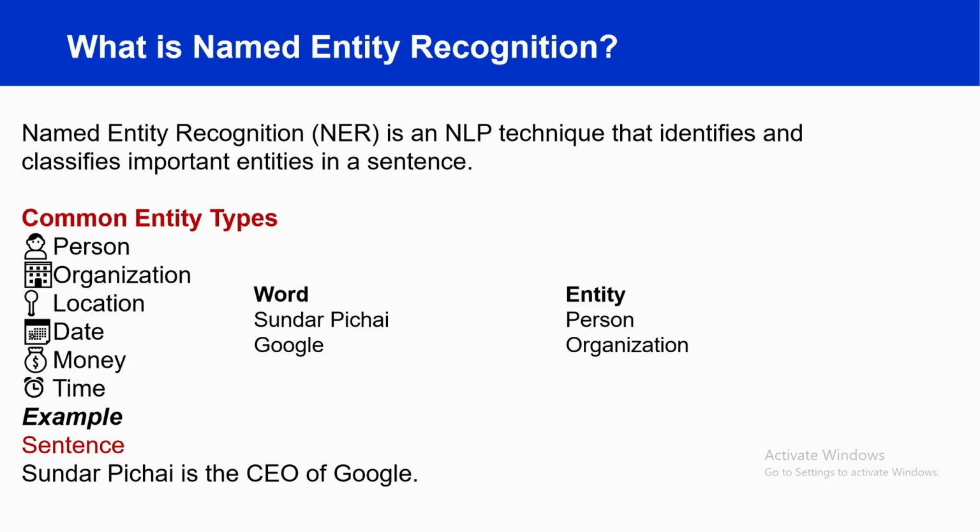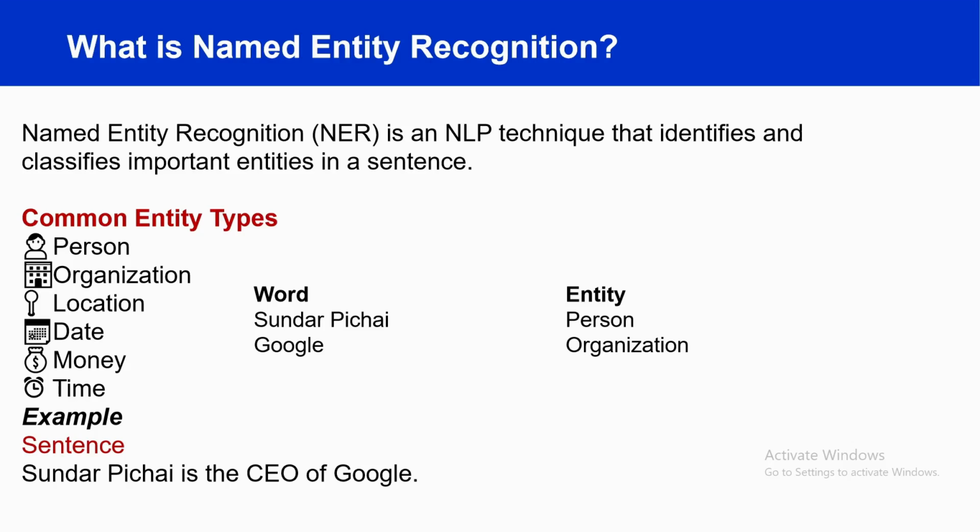Now let's look at the common types of entities. The first type is person. So these are names of people such as Rahul, Priya, Govind, like that. The second type is organization. So examples of organization include Google, Infosys, TCS, Microsoft, etc. And the third one is location. Locations include India, New York, Bangalore or Chennai, something like that.